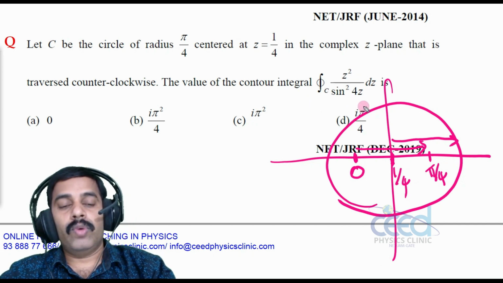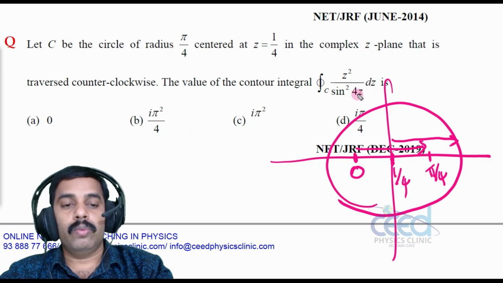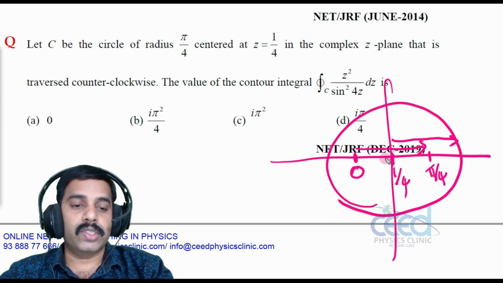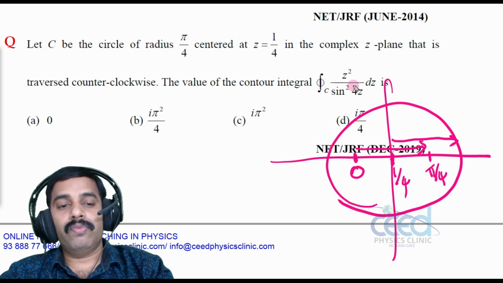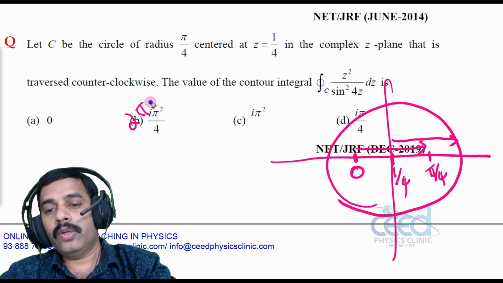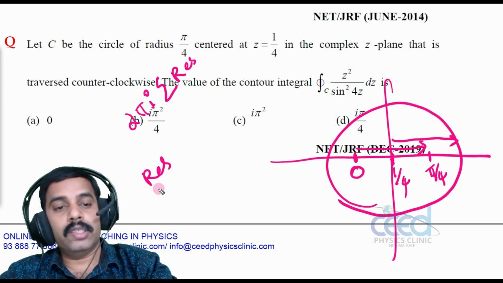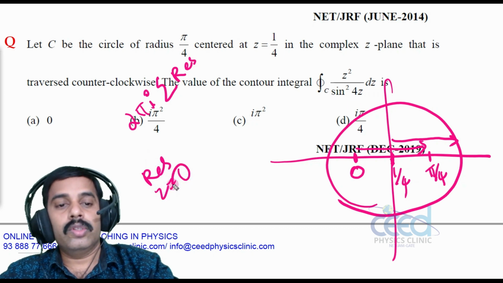So what is the integral value? We have two poles. Integral value is 2 pi i into the sum of residues, right? First residue is the residue at z is equal to 0. So what are the poles?